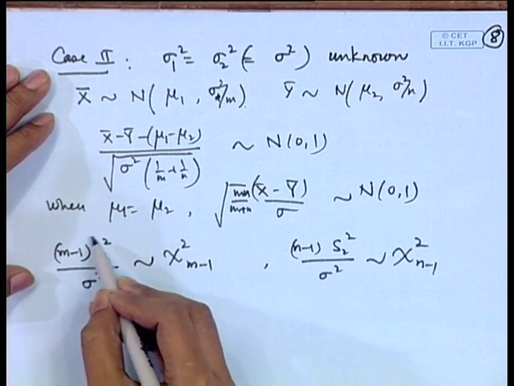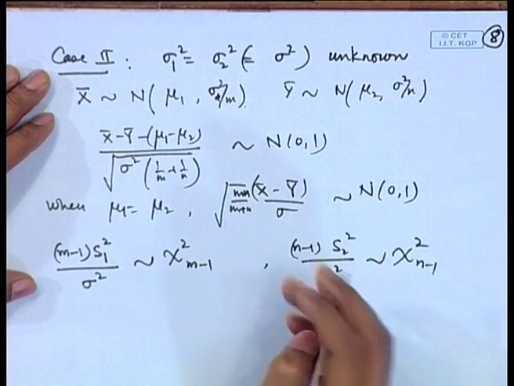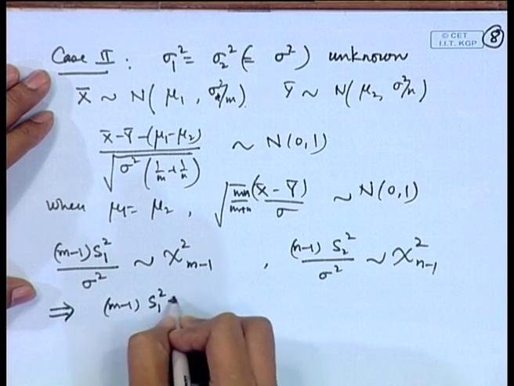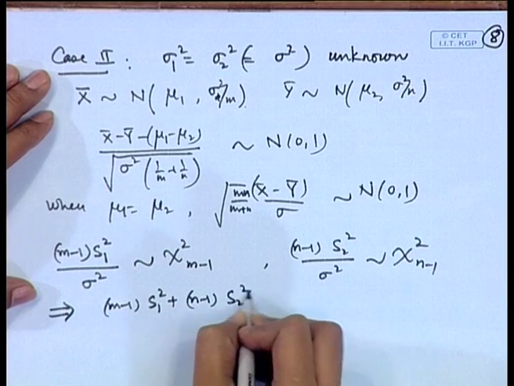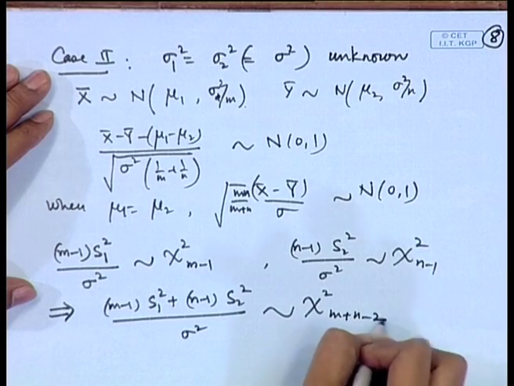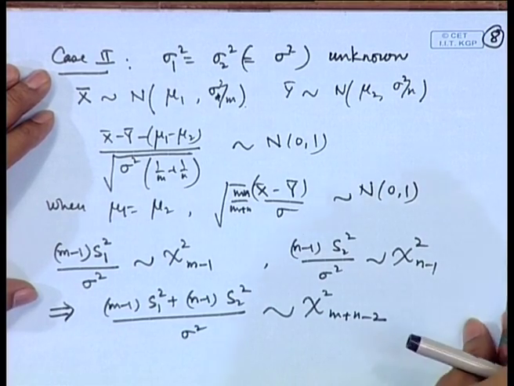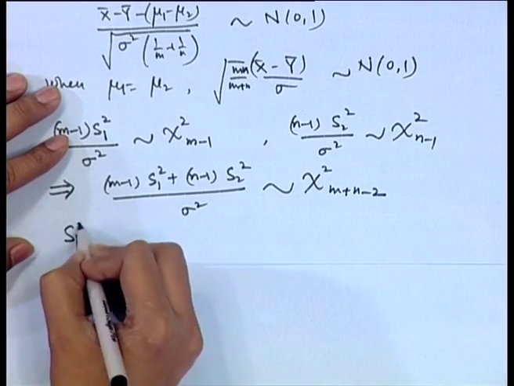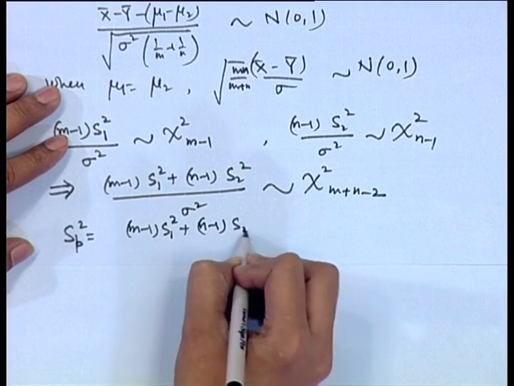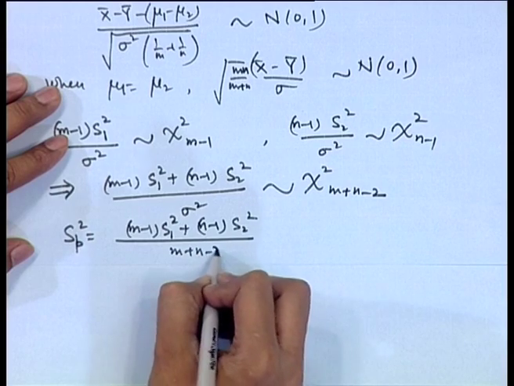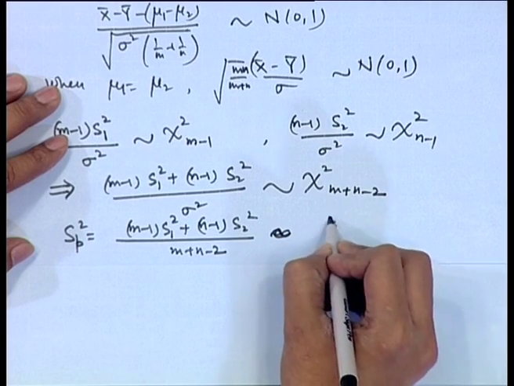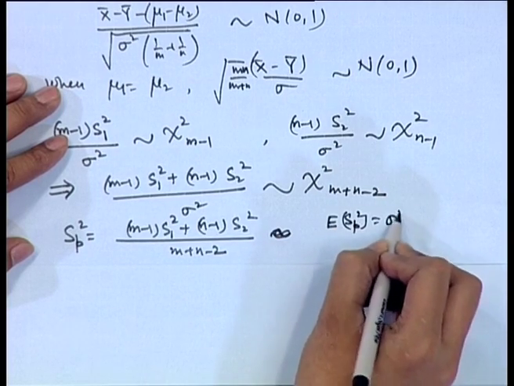Since the samples are independent, this statistic and this statistic are independent, and therefore, by the additive property of the chi square distributions, we have (m minus 1) S1 square plus (n minus 1) S2 square by sigma square follows chi square distribution on m plus n minus 2 degrees of freedom. So, if we define SP square as the pooled sample variance, then expectation of SP square is sigma square.